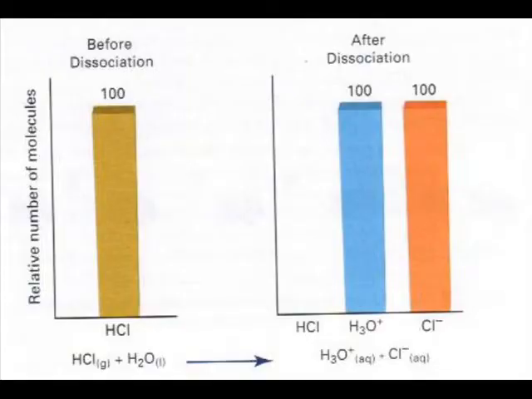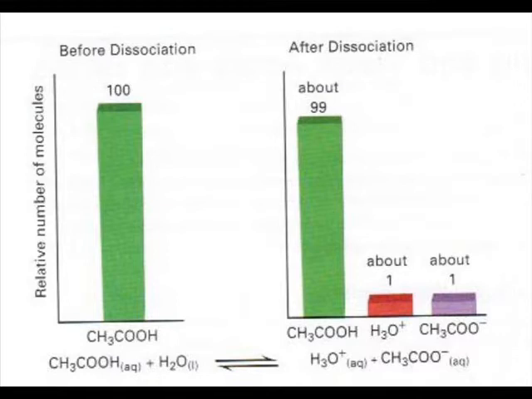But then we have strong and weak acids and bases. You can refer to section 10.2 for more information, but since I'm short of time, I'm going to have to shorten it a little bit. So an acid that dissociates completely into ions in water is called a strong acid. Here's an example. In this reaction, the acid, hydrochloric acid, completely dissociates into hydrogen ions and chloride ions. On the other hand, an acid that dissociates in very small amounts in a water solution is called a weak acid. An example of this is shown in the following photo. In this reaction, only about 1% of the acetic acid molecules dissociate.